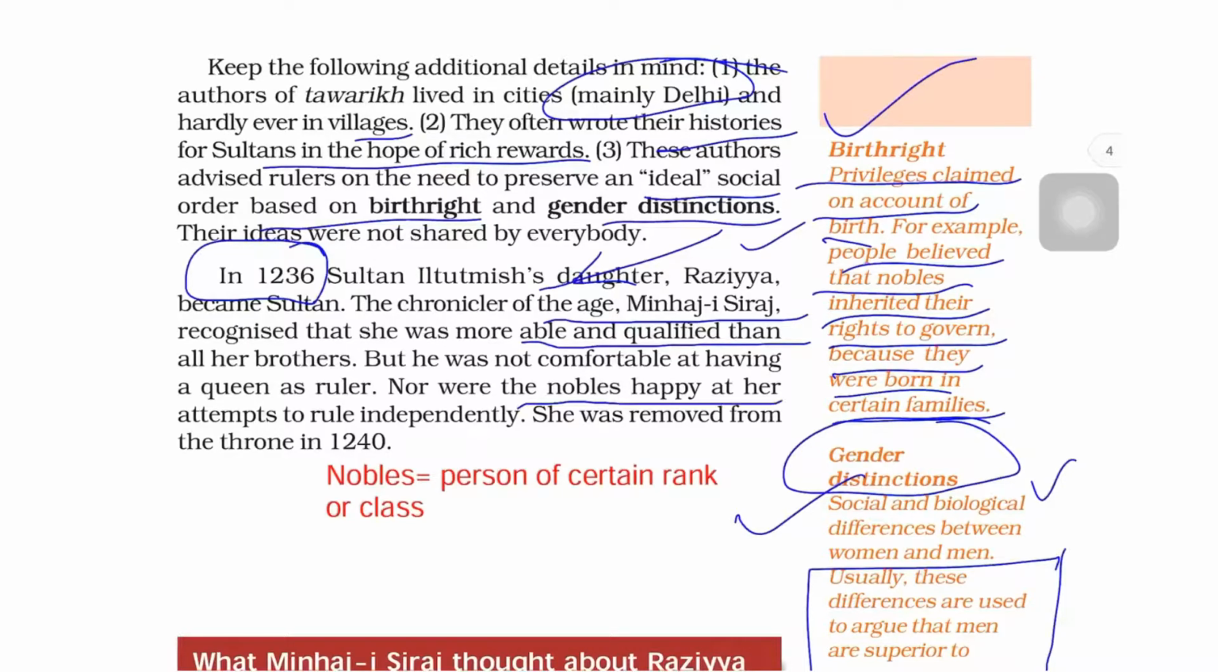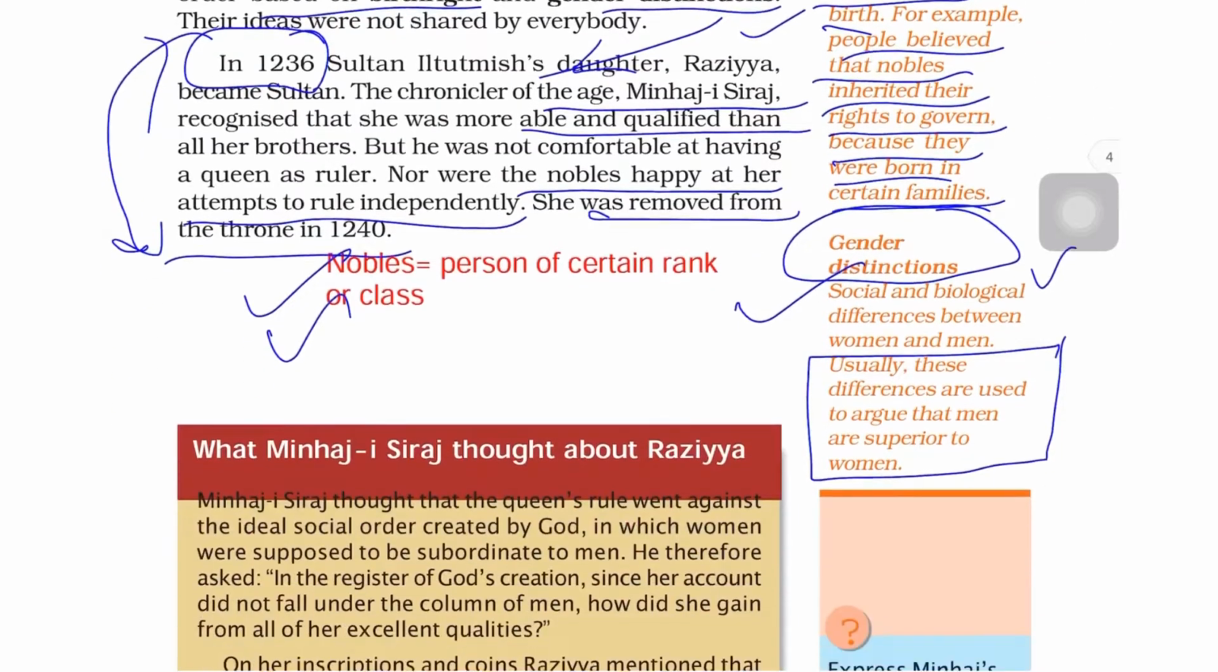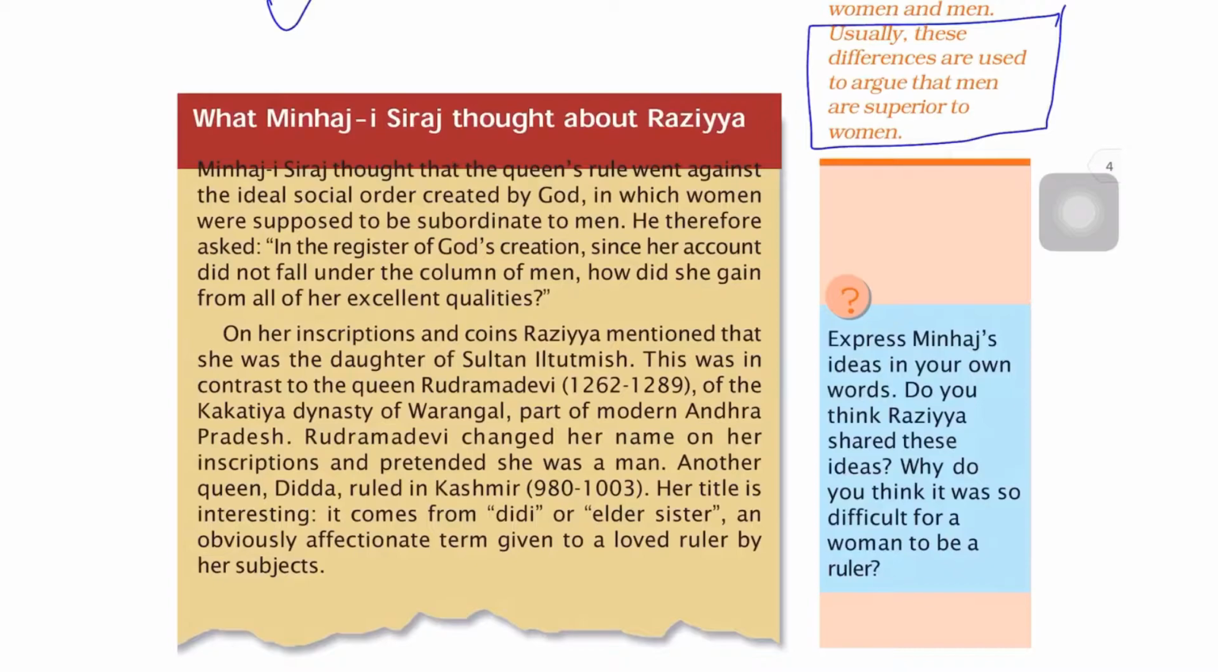Nor were the nobles happy at her attempts to rule independently. What is a noble? A person of a certain rank or class. Even the nobles of the king's court were not happy with her rule. So she was removed from the throne in 1240. So Razia Sultan ruled for only about 4 years. Here is a detailed account of what Minhaj-e-Siraj thought about Razia Sultan.